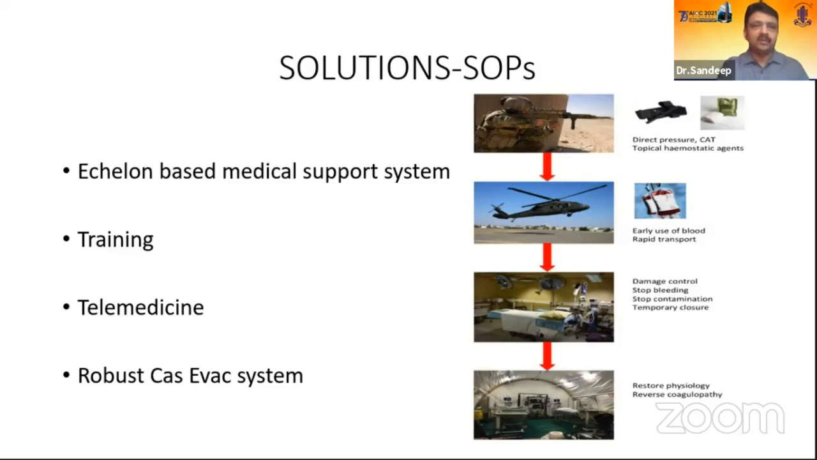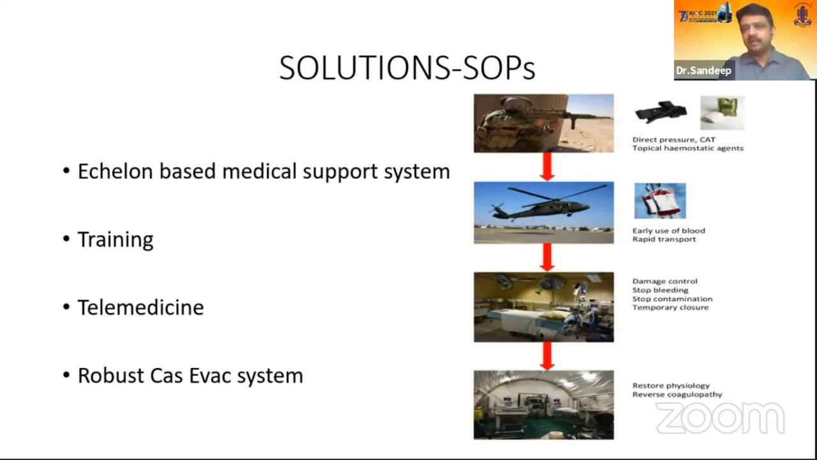So these are the 4 pillars of our standard operating procedures. One is echelon-based medical support system. Second is training, which is probably one of the most important things. Third, extensive use of telemedicine, and fourth, a robust casualty evacuation system. These 4 pillars have really helped us in managing our patients. If you see, echelon-based medical support system means at every step, the management and the manpower is different.